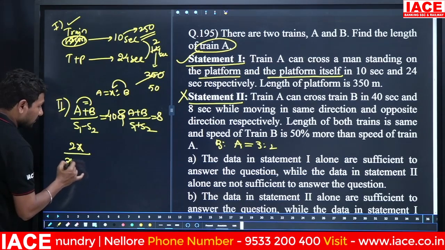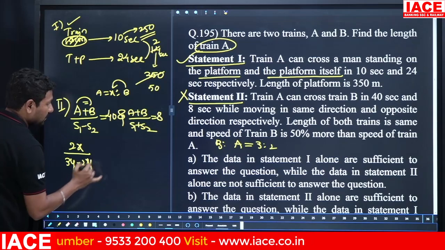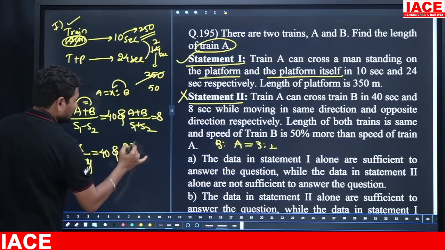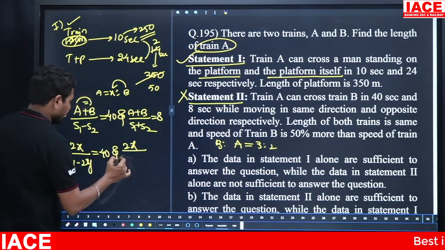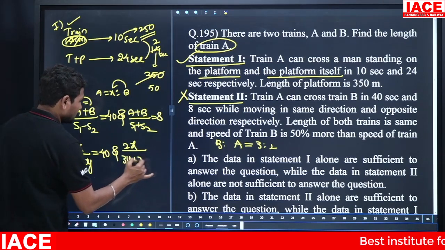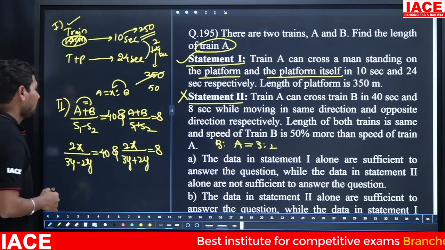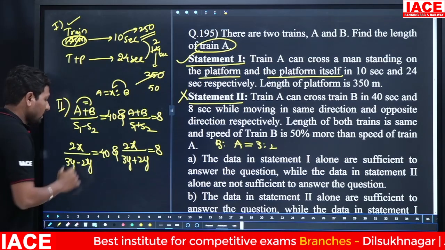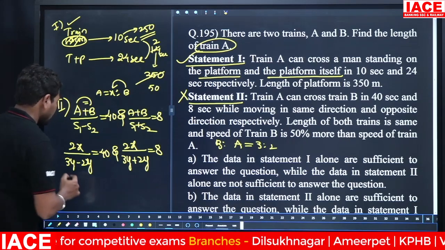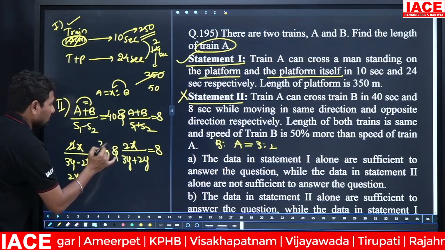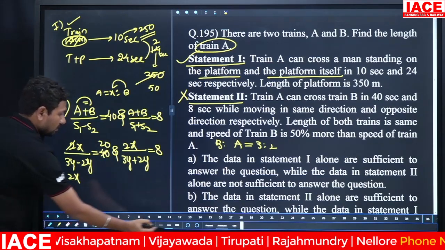You can take 3y minus 2y is equal to 40, and next you generate 2x over 3y plus 2y is equal to 8. Then 3y minus 2y is equal to y. 2x over y is 40, so here it is 20 times.